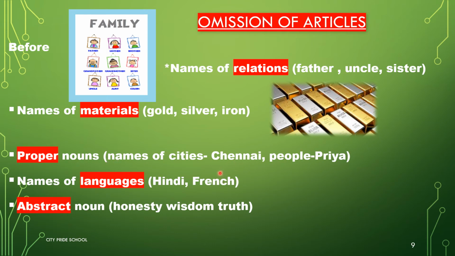For example, names of cities like Chennai and names of people like Priya. Then articles are omitted before names of languages like Hindi and French. We should not use any of the three articles before names of languages. And last, we also should omit articles before abstract nouns like honesty, wisdom, truth.